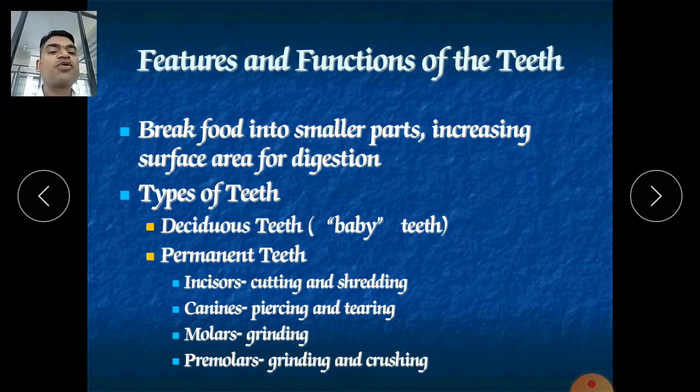Molars. Molars are for grinding purposes. Molars are next to the canines. There is a pair of molars. They are also required for grinding and making the food into small particles. And premolars, for grinding and crushing all the food materials.